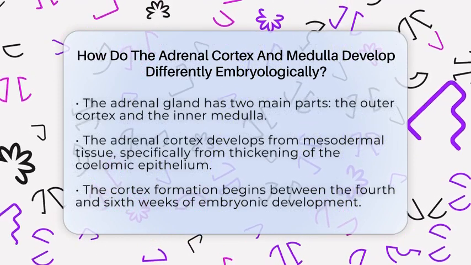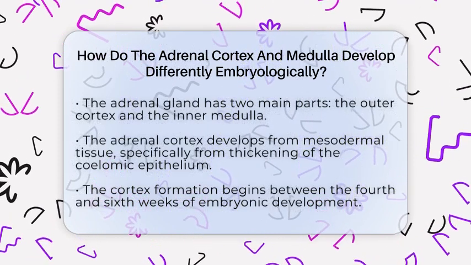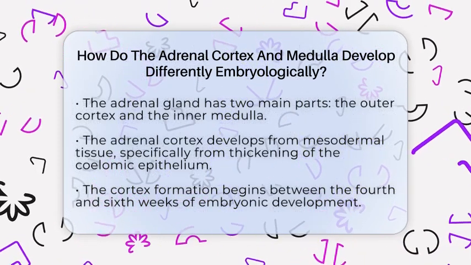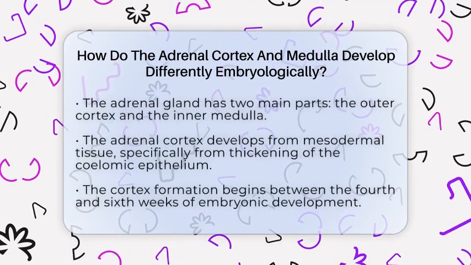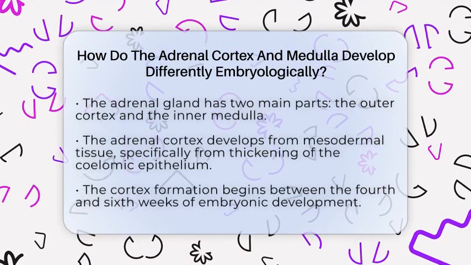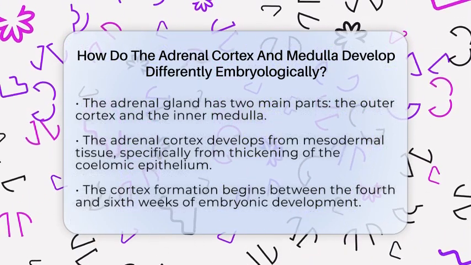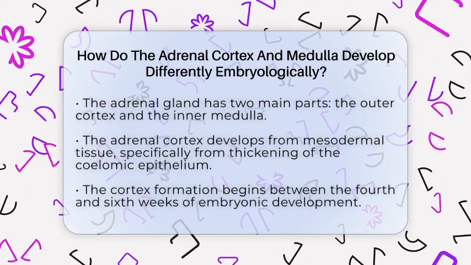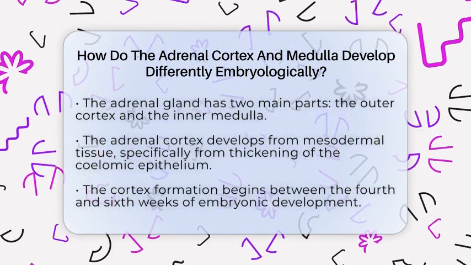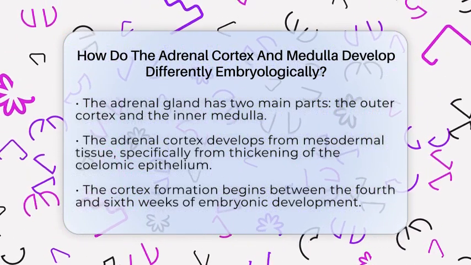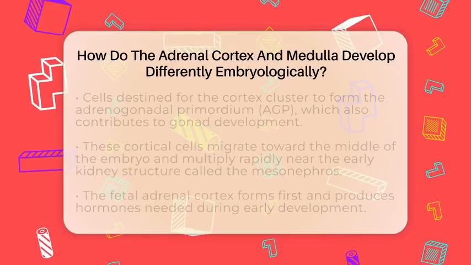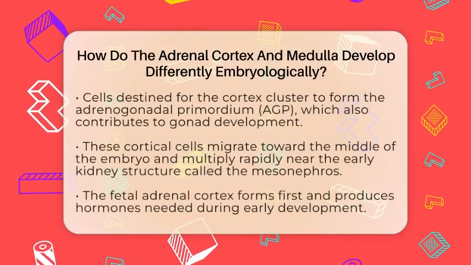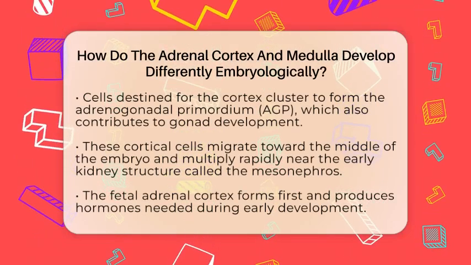Let's find out. The adrenal cortex starts its journey from the mesoderm, which is one of the three primary layers of early embryonic tissue. Specifically, it develops from a thickening of the coelomic epithelium, which is a type of lining tissue in the body. This thickening happens between the 4th and 6th week of human development. Cells from this area cluster together to form the adrenogonadal primordium, or AGP for short.